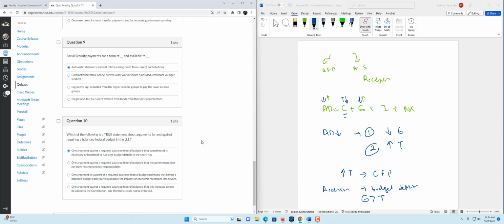If the recession is very severe and the impact is going to be huge, if you don't interfere with the economy, we prefer that the government have a budget deficit rather than a balanced budget in case of economic downturns. For that reason, the first option is correct.